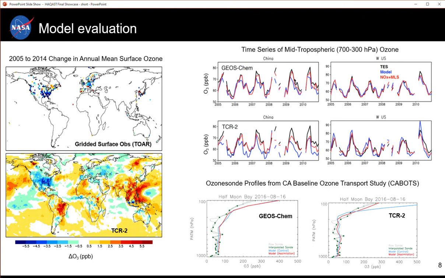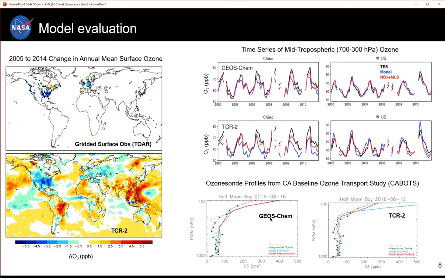Over here we have the 2005 to 2010 time series of mid-tropospheric ozone over China and the western United States from the Tropospheric Emission Spectrometer in black, and then from the two models in blue and the two assimilation runs in red. So we have GEOS-Chem on the top and TCR-2 on the bottom. The assimilation greatly improves the model's representation of ozone over China, likely because of improved NOx emissions. In the US, where we know the emissions reasonably well, the models perform well even in the free-running mode.